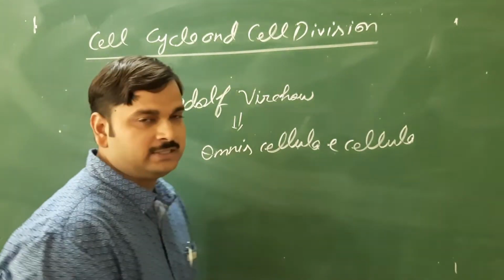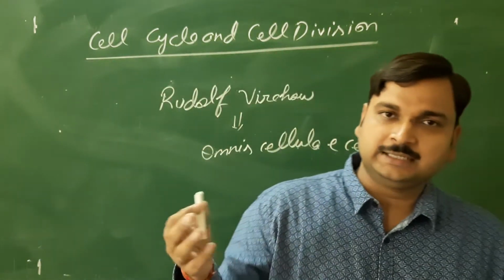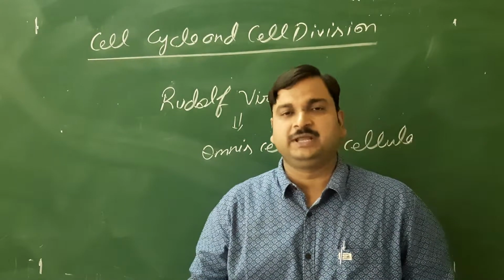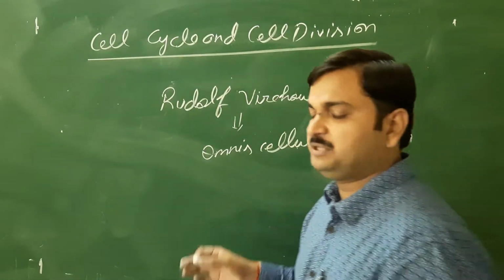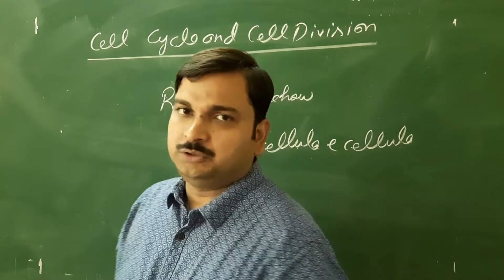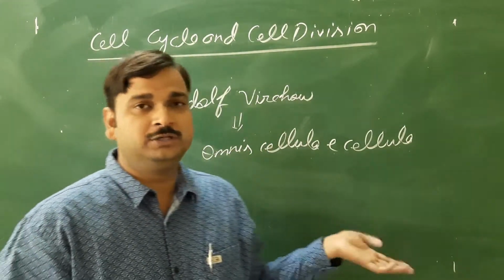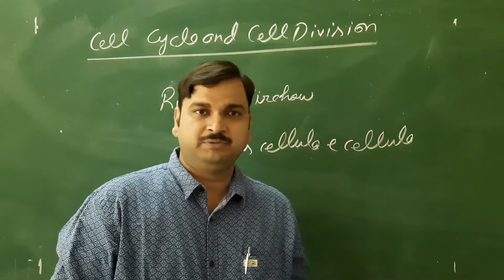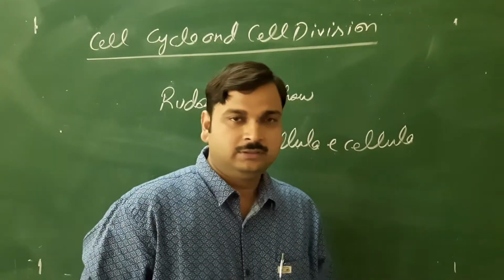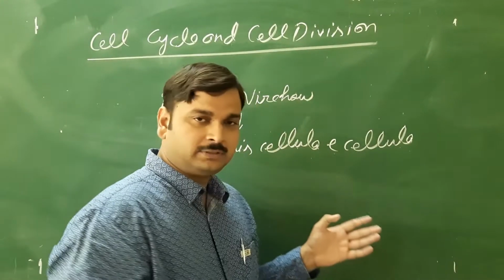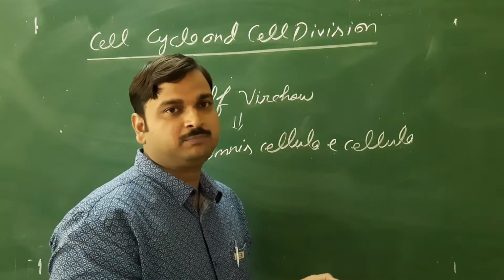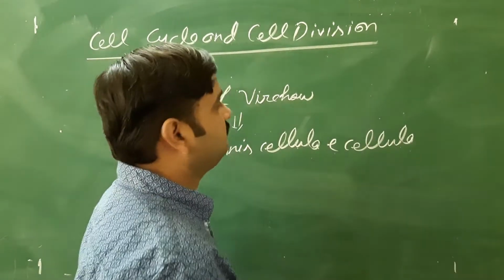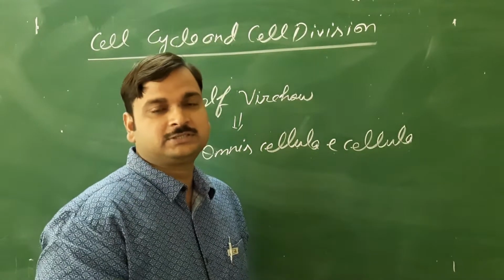The meaning of this was that new cells are formed from the pre-existing cells. So in this chapter actually we will see how the new cells are formed from the pre-existing cell, and what are the different steps and processes that will take place to form the new cells from the pre-existing cell.